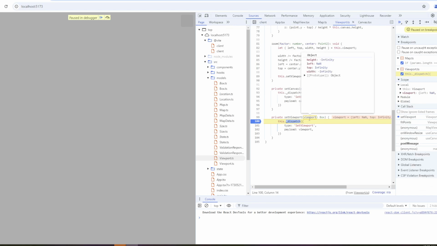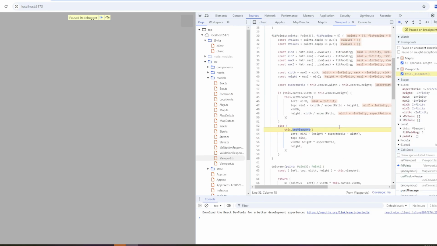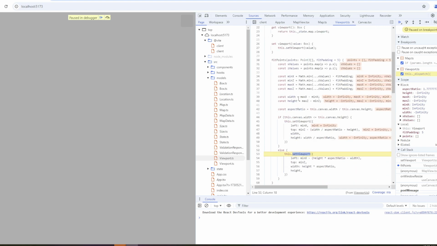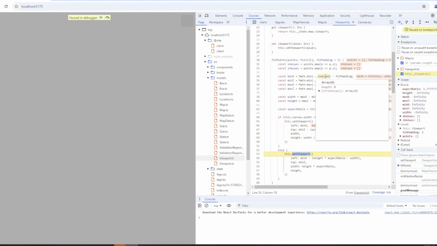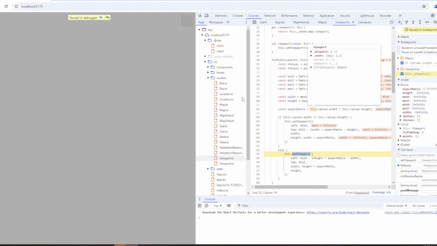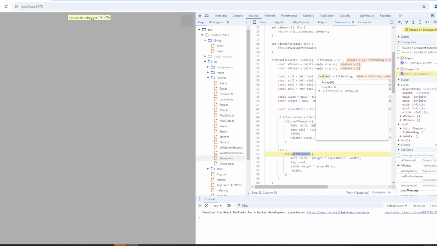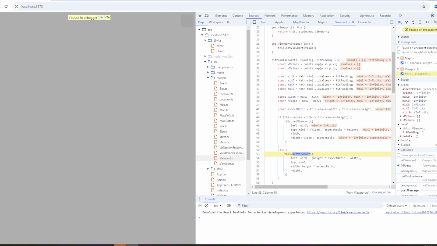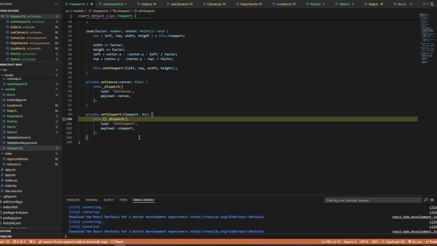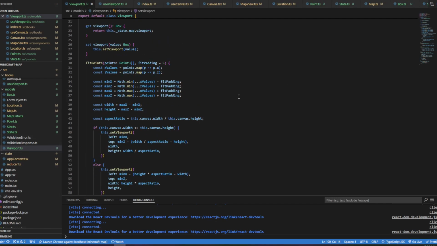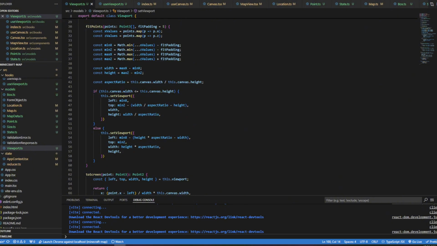It's coming from here. So if I go up to fit points, then what's my aspect ratio? Width is negative infinity. Because when there are no values, I don't have anything to fit to. So I need to account for that. Interesting. So we will stop this. I've got to go to my viewport and see what I should do here.